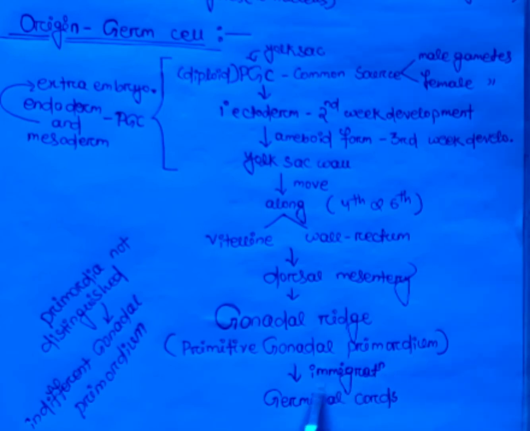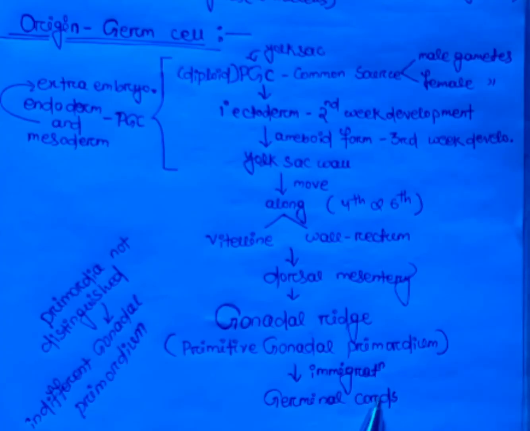Then, by the process of migration, the primitive gonadal primordium forms germinal cords, cords which have the capability to germinate or produce gametes, that may be testes or ovaries.